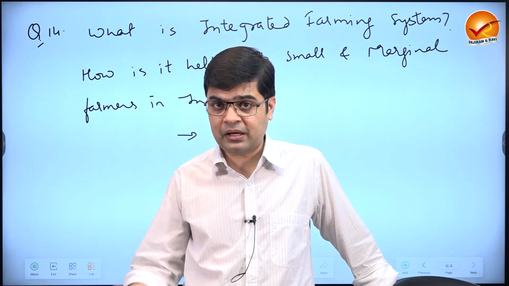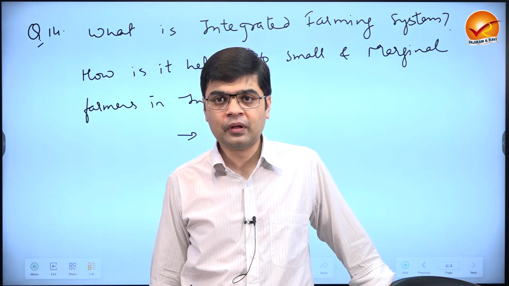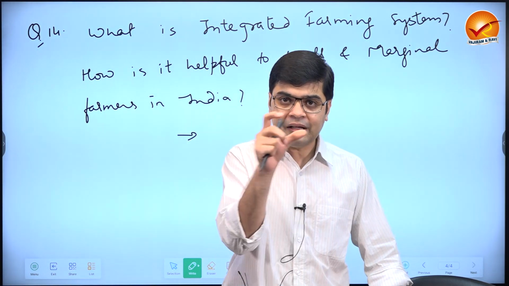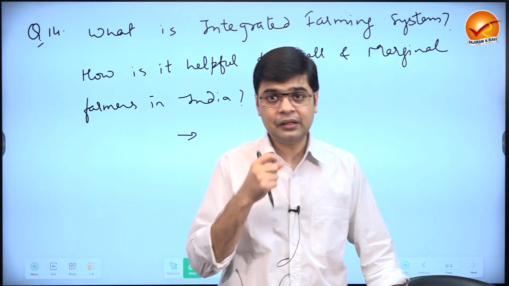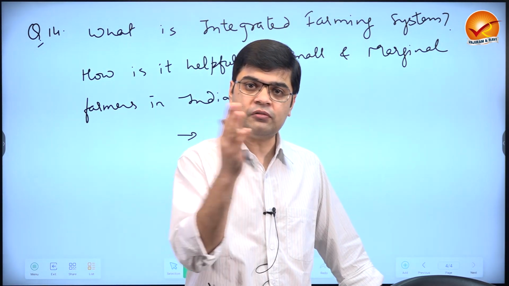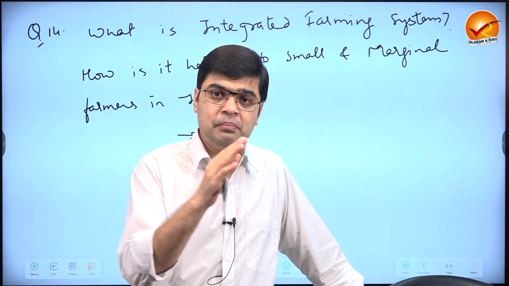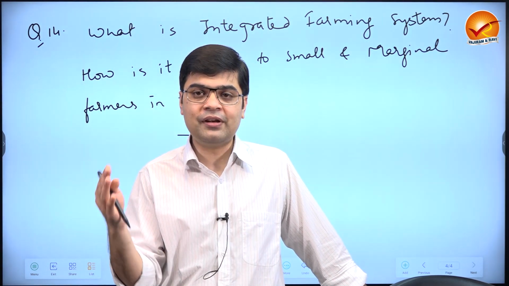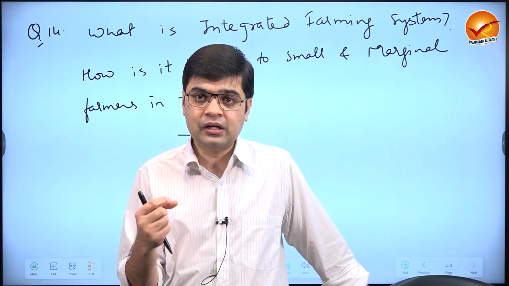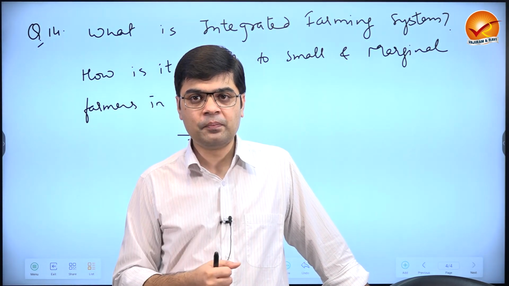Plus we have a system of black marketing in many cases. So if I want to make my field fertile, what will I do? In that case, the allied agricultural activities are going to provide me that kind of input. Like, I am cultivating sugarcane, I have some cattle in my backyard. Then cattle dung can be used as farmyard manure, plus sugarcane leaves can be fed to the cattle. I am having maize cultivation along with poultry birds. Poultry birds will have excreta. Excreta is nutritious, it is considered a manure. It is useful for the soil. And the maize is the diet of the poultry.